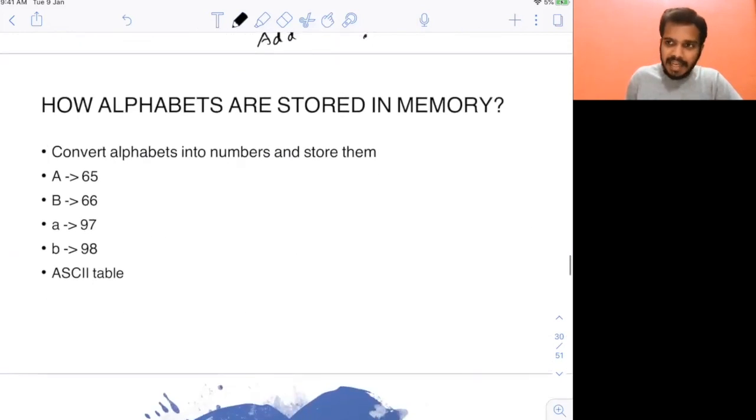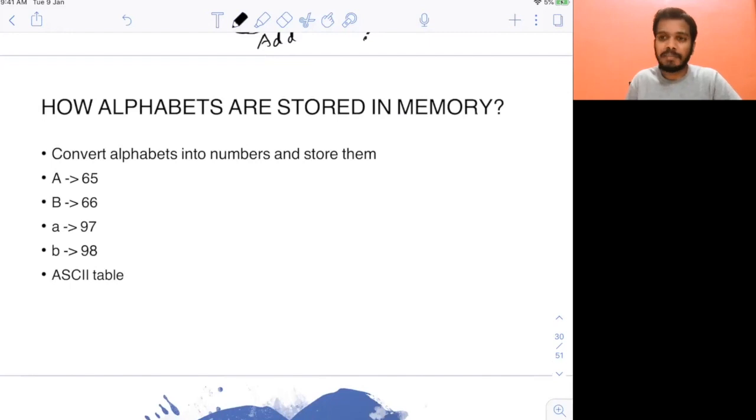Now you will think, okay, I understood how numbers are stored, but how are alphabets stored? I mean, data is not just numbers, right? You have a lot of alphabets also. When you are typing into PPT, you are writing a lot of English. Those are alphabets. Now, how are alphabets stored? You will ask me, right?